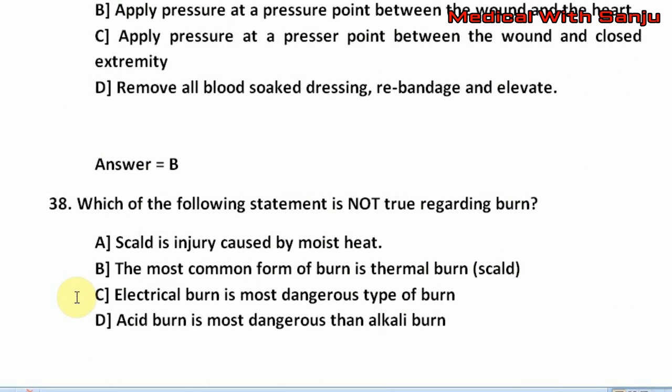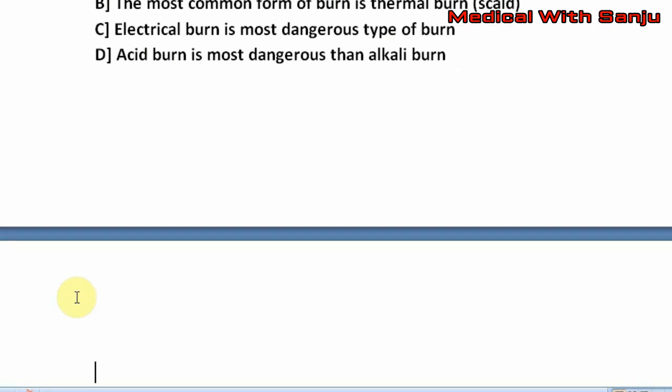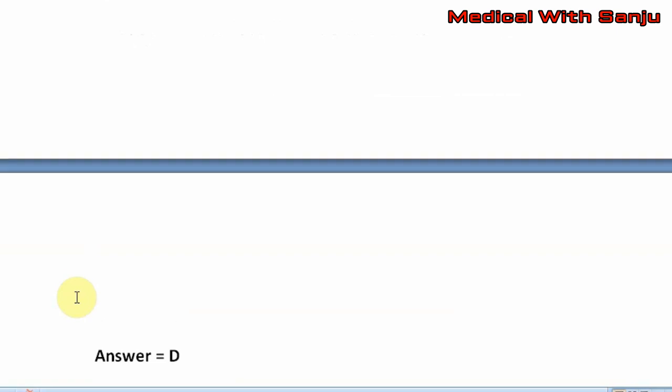Option D, acid burn is more dangerous than alkali burn. The right answer is option D, that is acid burn is more dangerous than alkali burn.